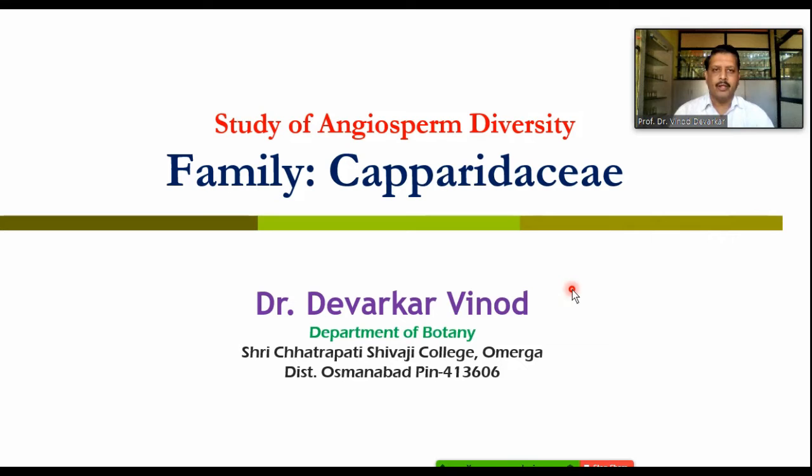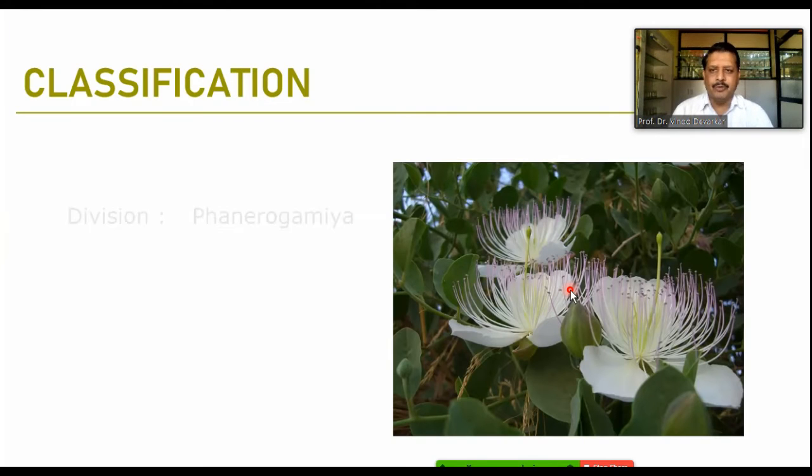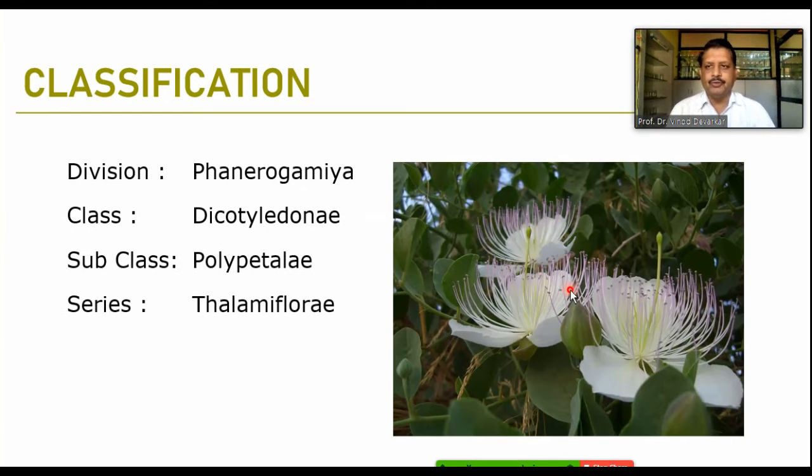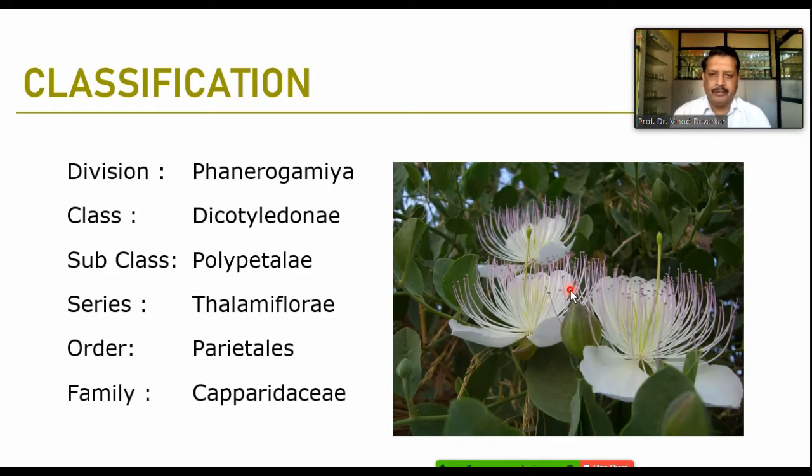Family Caparidaceae. It is a member of the order Parietales. As we know, Phanerogamia means flowering plants, dicotyledony means two cotyledons in the seeds, polypetaly means the petals are free, and thalamiflory means the flowers are present on the thalamus. In the order Parietales, the ovules are arranged on peripheral placentae, and the family is Caparidaceae.